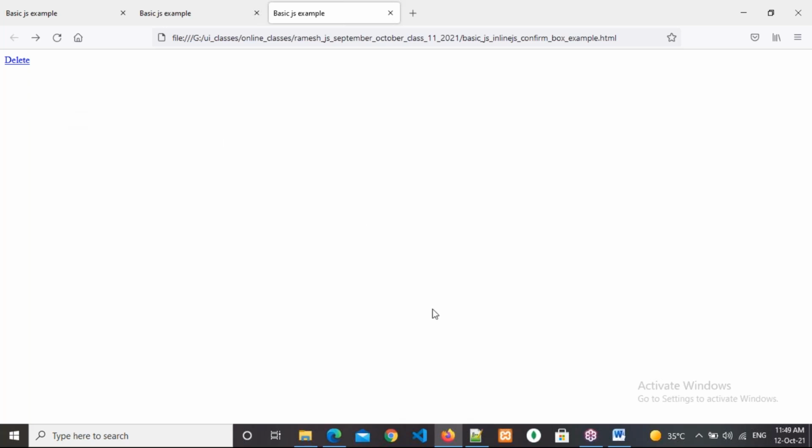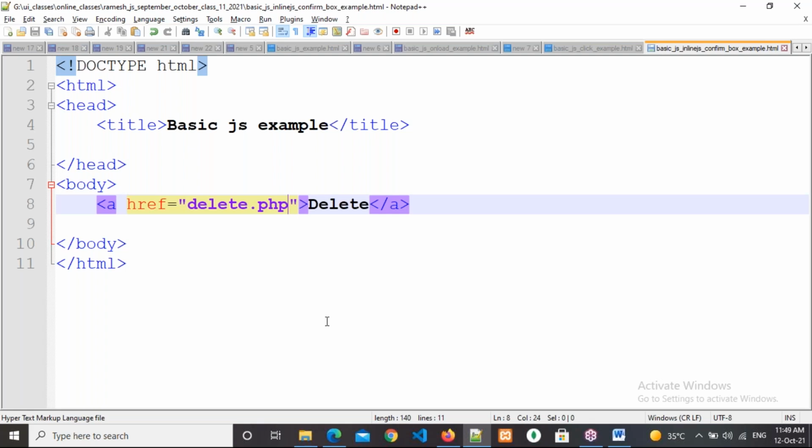So in that case, what we need to use is a dialog box. So what I'm doing is writing inline JavaScript here. Sorry, not CSS, inline JavaScript. So when do I want to display the pop-up box?